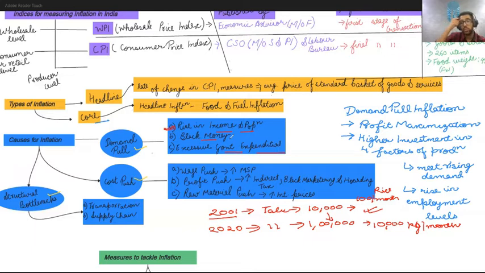We can also use the same example. Previously, in a village, cars or vehicles were not used. But over a period of time, when these villages turned into cities and then metropolitans and then big towns or big states, you can see there is a rise in demand for automobiles as well as cars, bikes, and the like.